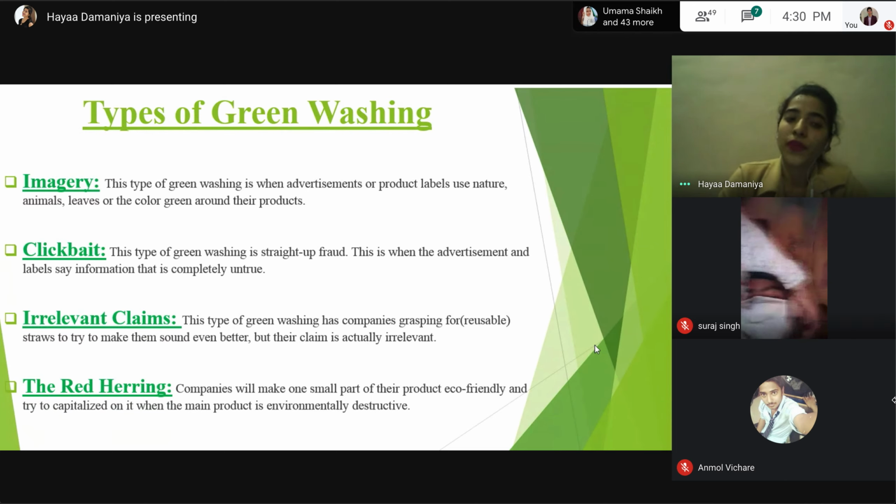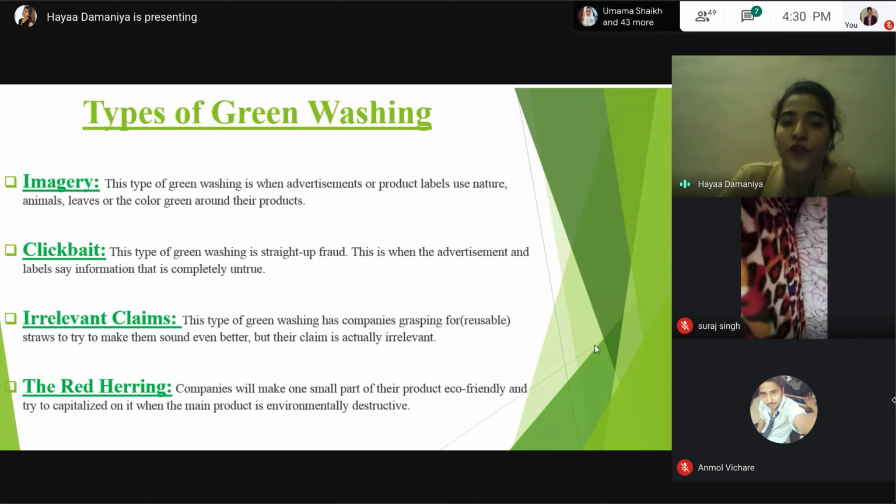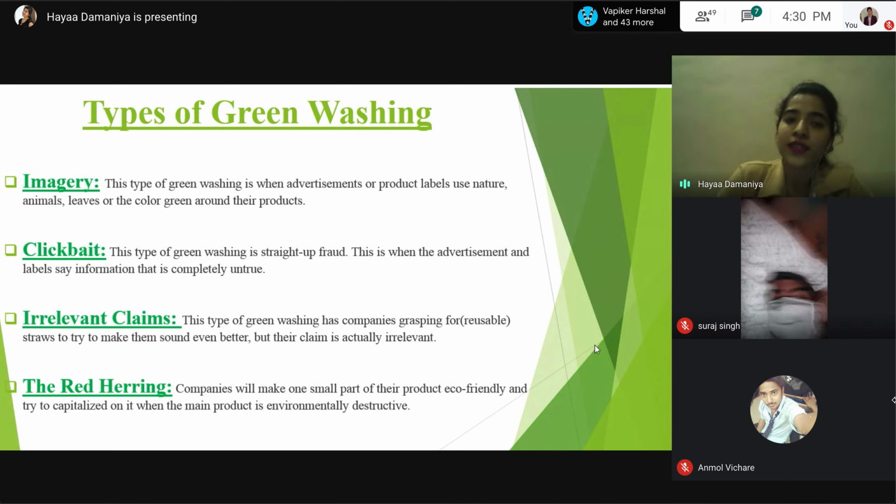Next is the clickbait. This type of greenwashing is straight-up fraud. This is when the advertisement and labels say information that is completely untrue. Clickbait is a type of greenwashing which is misleading and full of lies. It means a product uses labels with tags like 100% recyclable, certified, recyclable, organic. These are just words and phrases used by the company to lure you into buying their products, and we are actually buying them, which is completely wrong.